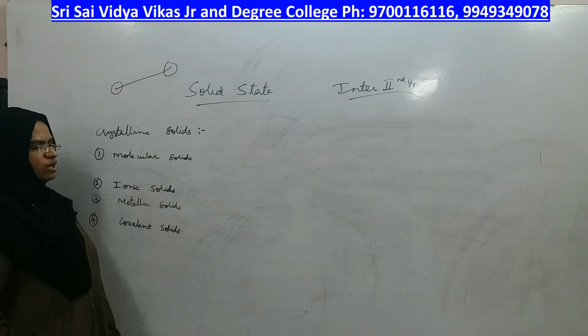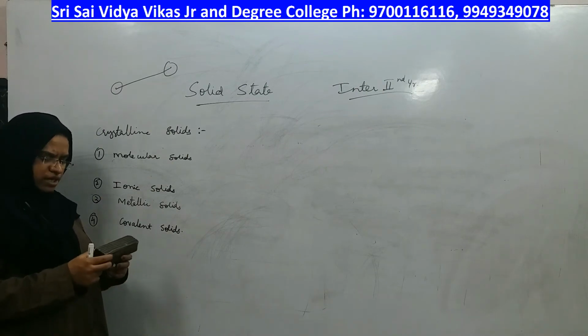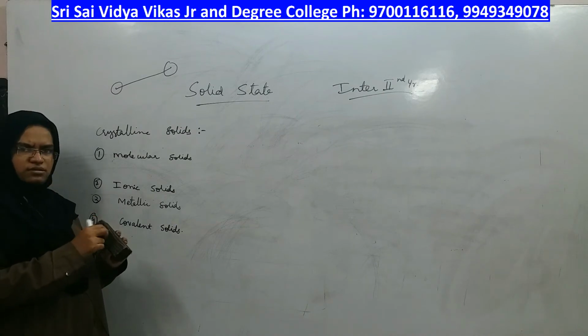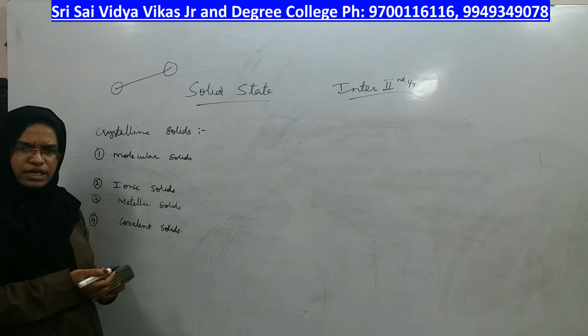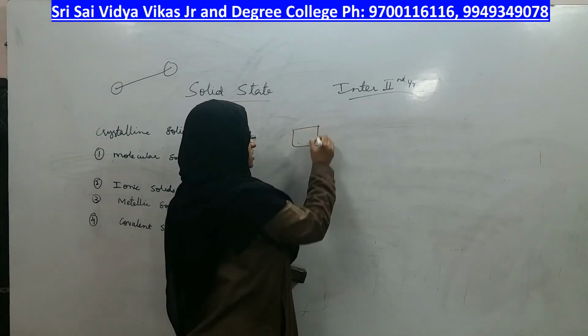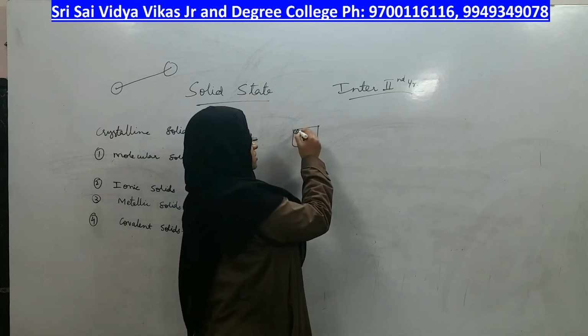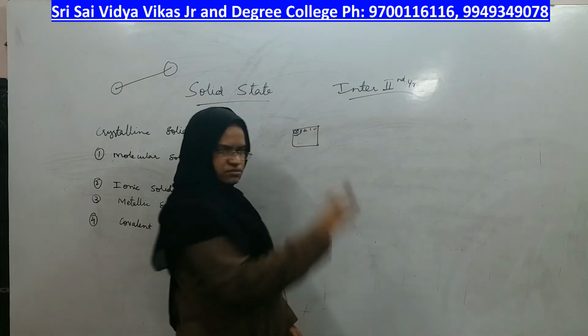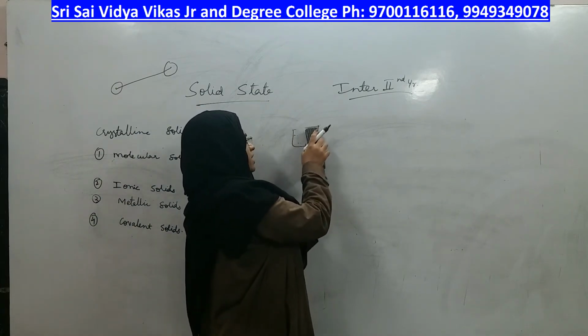Coming to molecular solids, you can get a solid by having atoms arranged compactly, or ions arranged compactly, or molecules arranged compactly, right? This is a piece of crystal. Inside this piece of crystal, you may have atoms side by side, or you may have molecules already made.